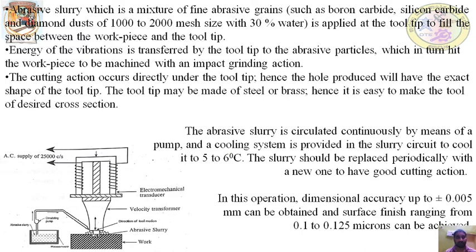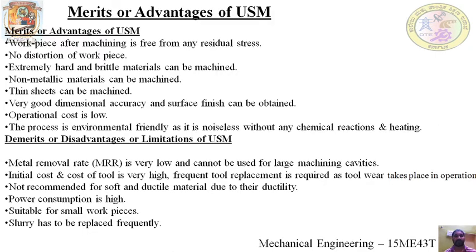In this operation, a dimensional accuracy up to 0.005 millimeter can be obtained, and a surface finish ranging from 0.1 to 0.125 microns can be achieved by means of ultrasonic machining. So the merits or advantages and disadvantages of ultrasonic machining. The merits or advantages are: the workpiece after machining is free from any residual stress.